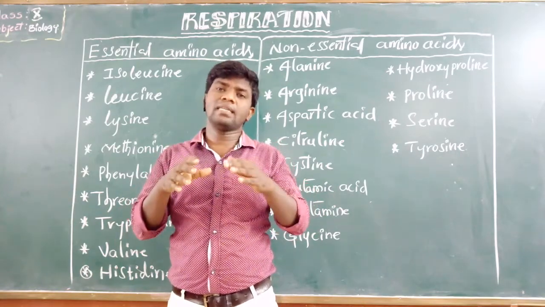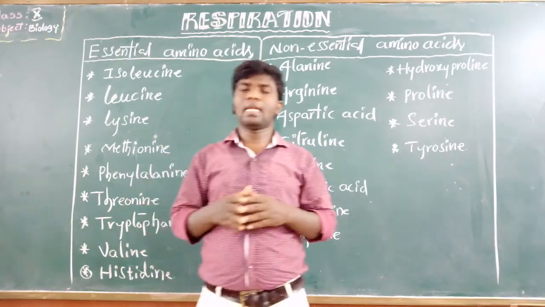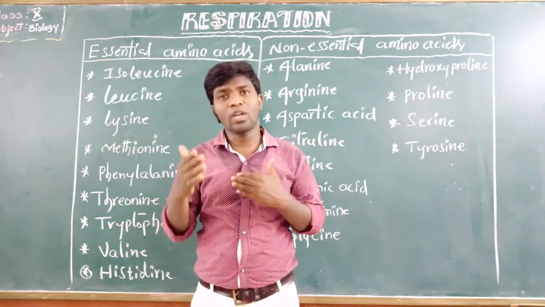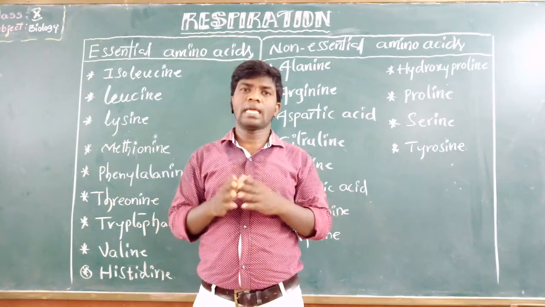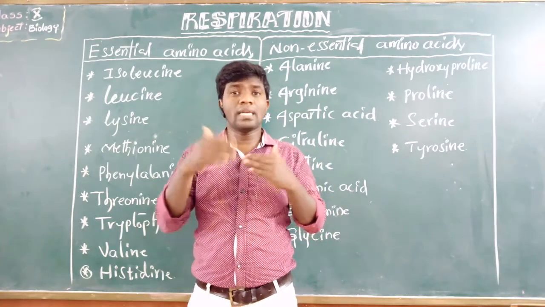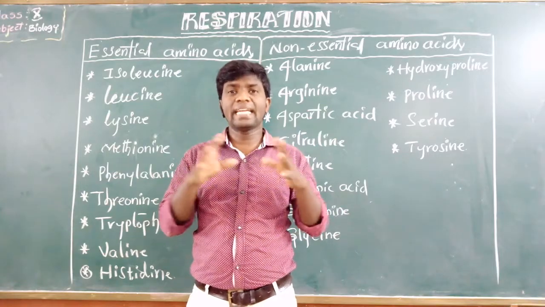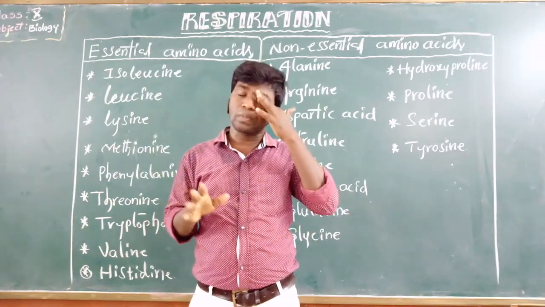This energy is converted to chemical energy. We already know that in photosynthesis, solar energy is converted into chemical energy. Here, the energy is stored as ATP, adenosine triphosphate.